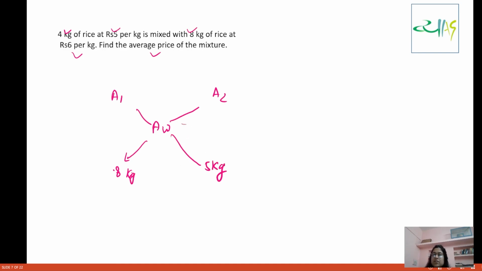See, this question is of weighted average. So this question can be done in this way also. Why? AW is equals to N1 A1 plus N2 A2 divided by N1 plus N2. Okay, so what is N1 here? N1 is 4 kg. ठीक है, N1 is 4 kg and this is 5.